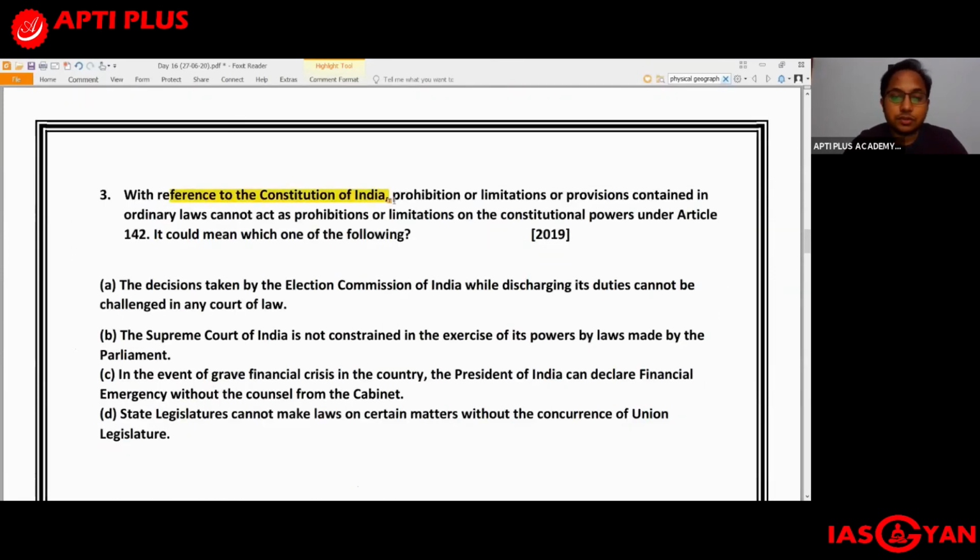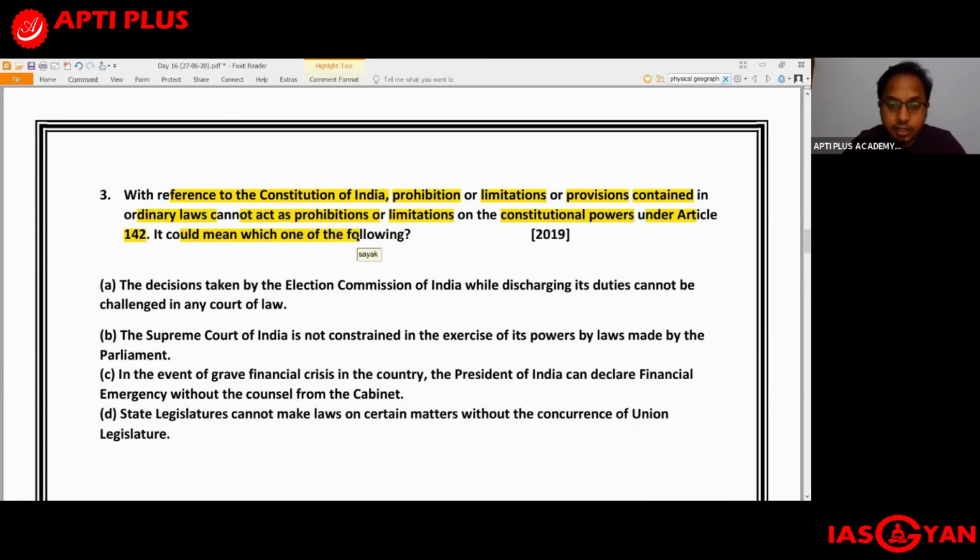With reference to the Constitution of India, the prohibition or limitations or provisions contained in ordinary laws cannot act as prohibitions or limitations on the constitutional powers under Article 142. What does it mean? I'll repeat once again. With reference to the Constitution of India, just examine this statement.